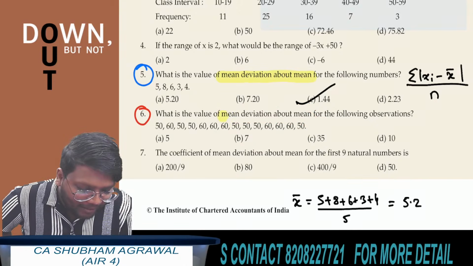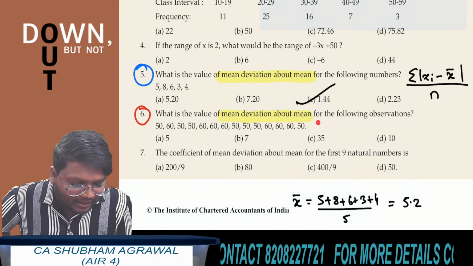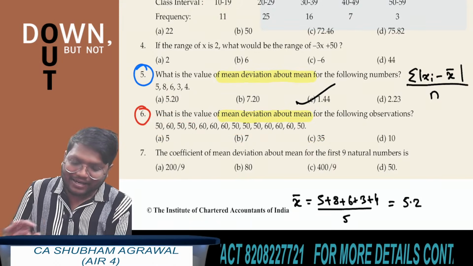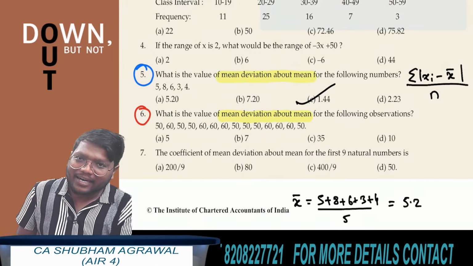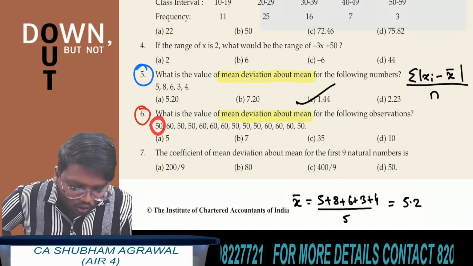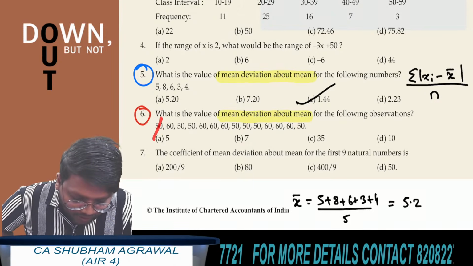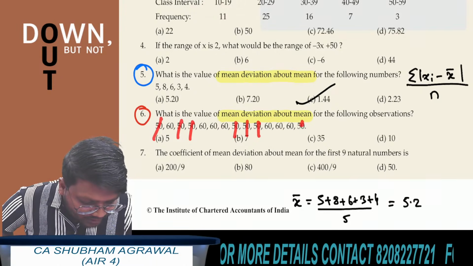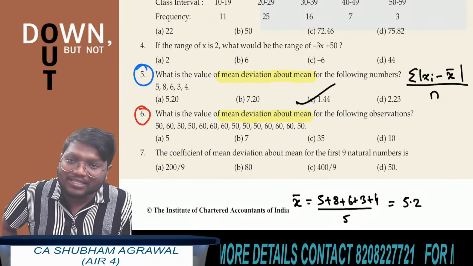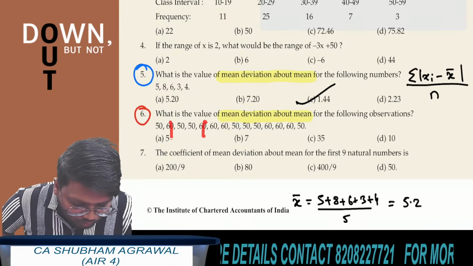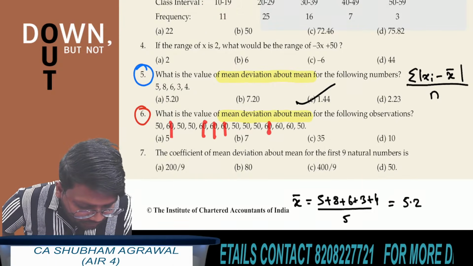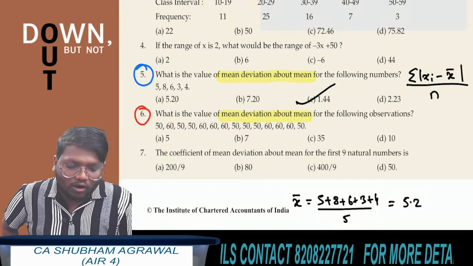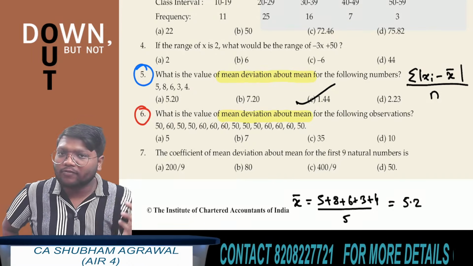Again, you have to find mean deviation about mean, and discrete data is given. Here you can see that this 50 is occurring for how many times? 1, 2, 3, 4, 5, 6, 7. And 60 is occurring for how many times? 1, 2, 3, 4, 5, 6, 7. So 50 is occurring for 7 times and 60 is also occurring for 7 times.